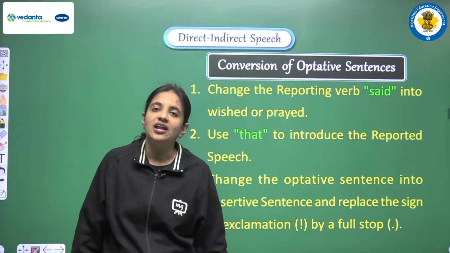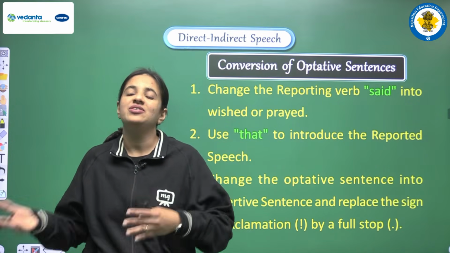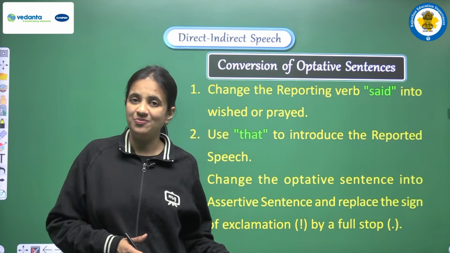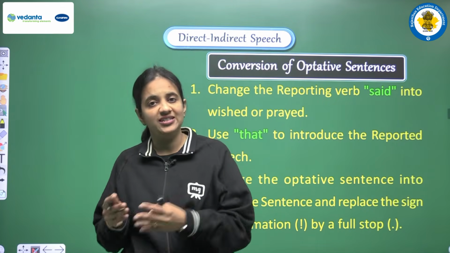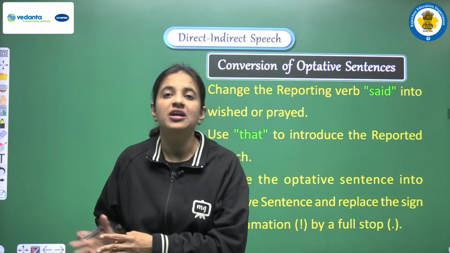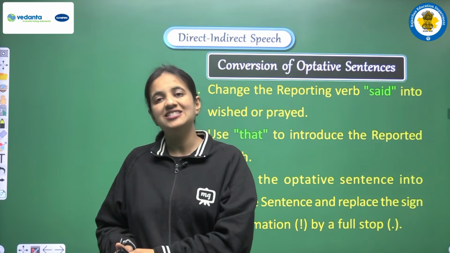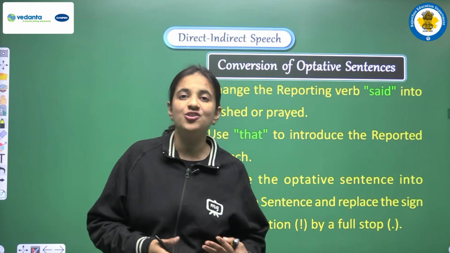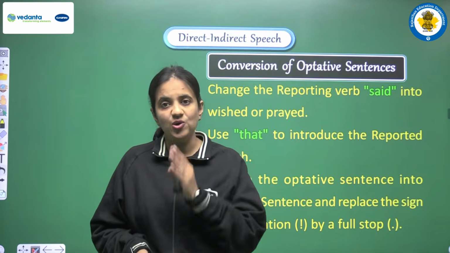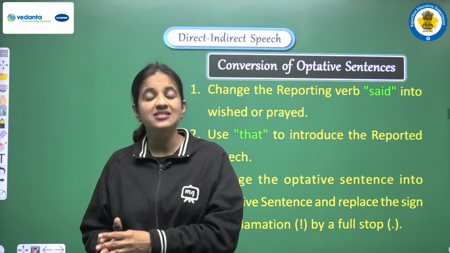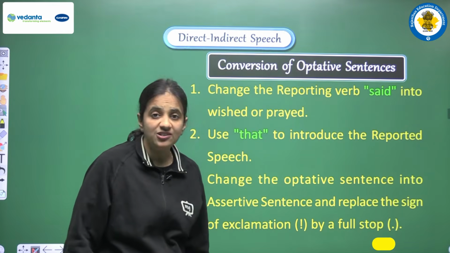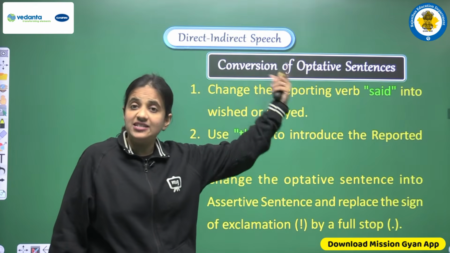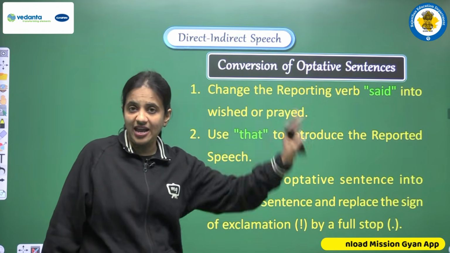So this is all about the imperative sentence, that if we have any kind of imperative sentence, then what will be the conjunction or what changes will be there in the reporting verb. All the rules we have discussed, and we have seen so many examples of the imperative sentence. I hope this category, the conversion of imperative sentence, is clear to you all. And now, moving on, we have the next type of sentence.